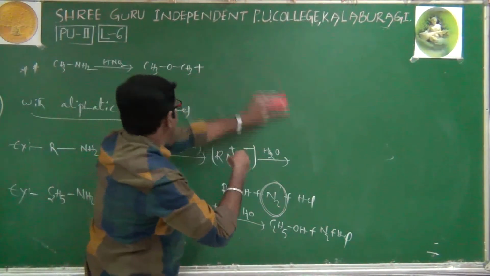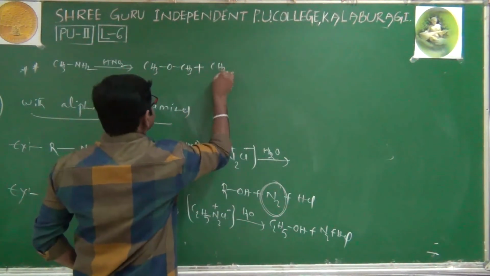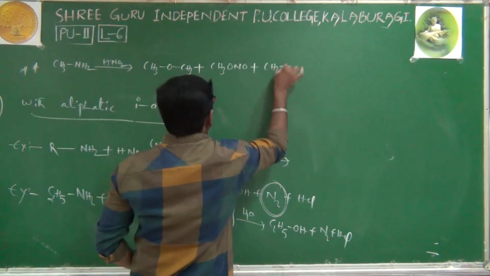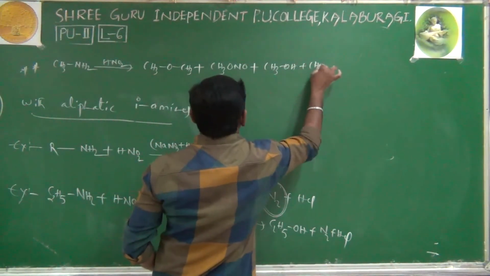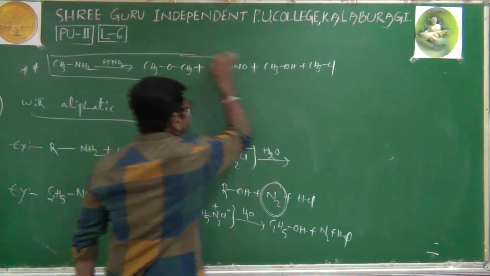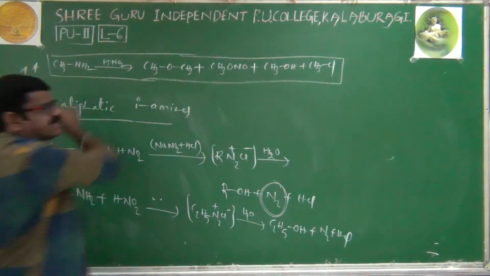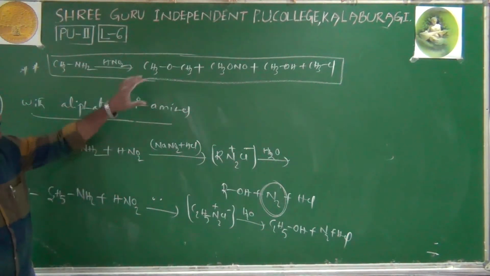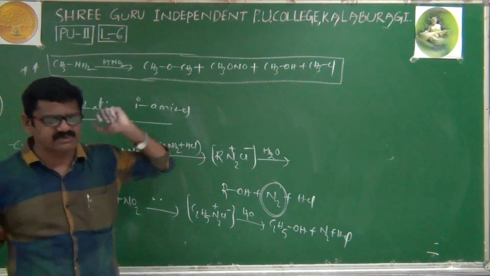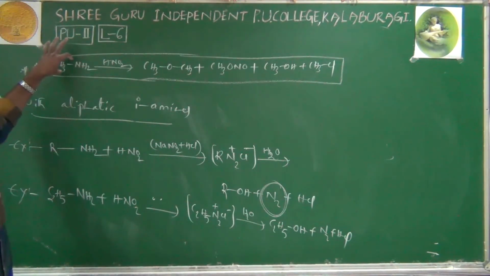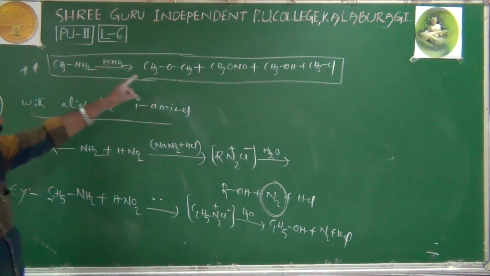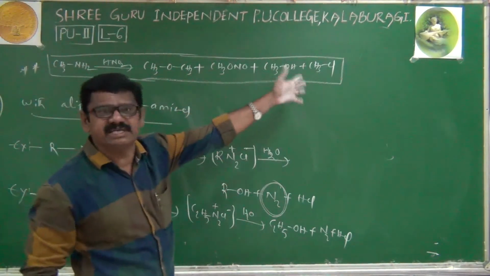CH3OCH3 dimethyl ether and CH3ONO methyl nitrite, methyl alcohol, methyl chlorides are obtained. Of course, this point has not been given in the NCERT book. It is absolutely an exceptional case only. We can consider it for competitive examination purposes. When methylamine particularly undergoes a reaction with HNO2, this mixture of many compounds is obtained.